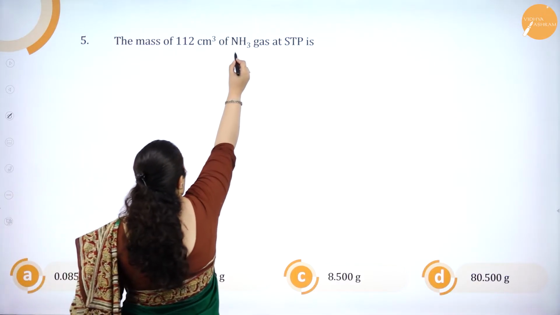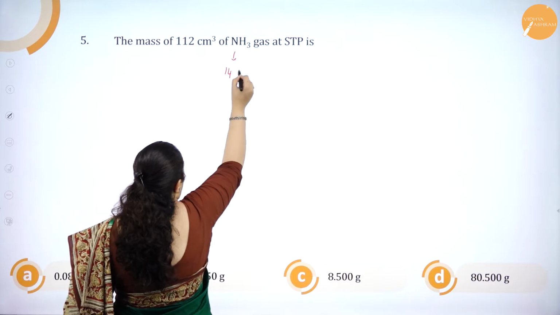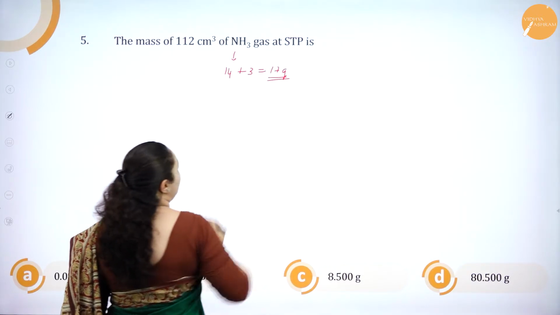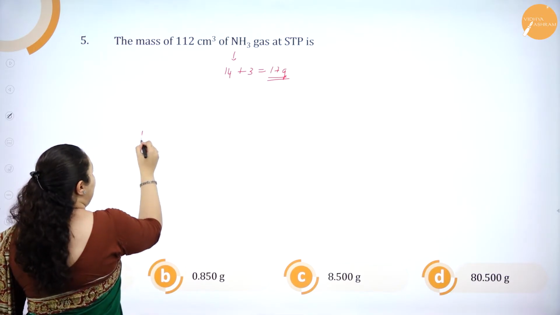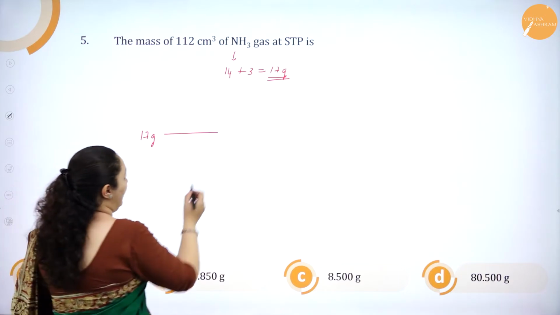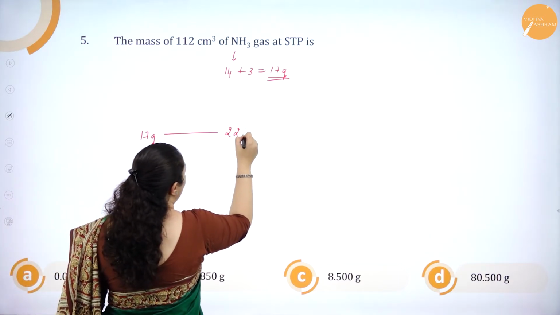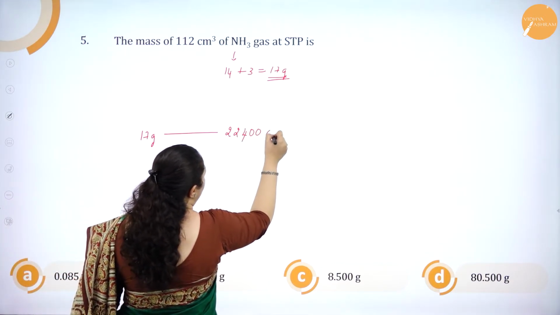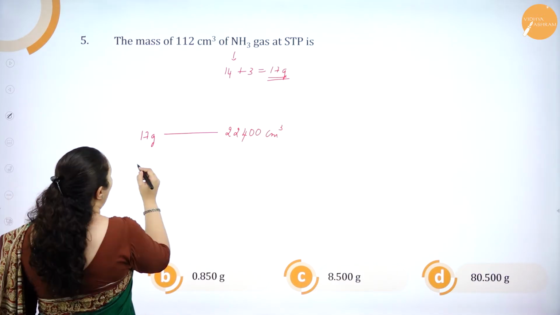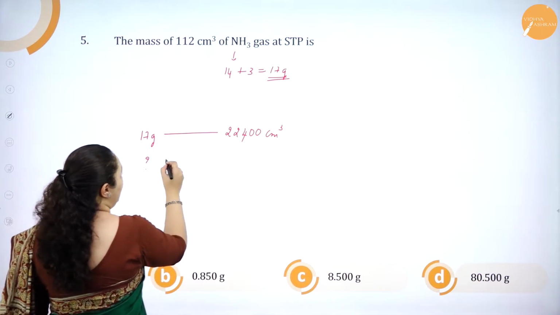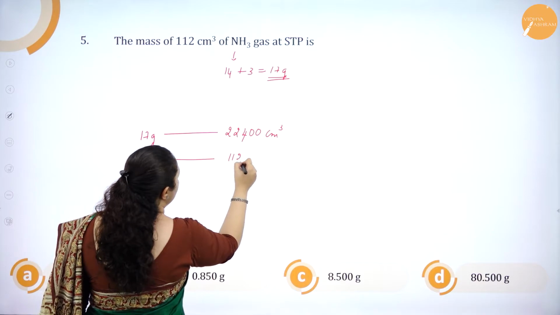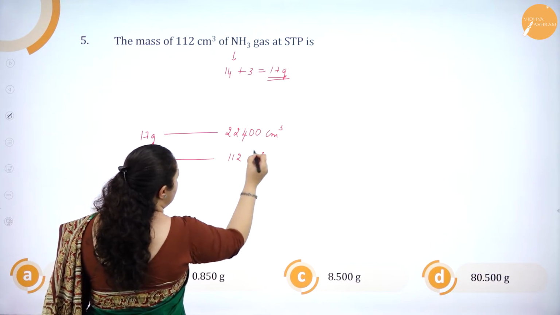So mass of ammonia is 14 plus 3, that is 17 grams, correct? So 17 grams of ammonia will occupy 22,400 cm cube of volume, correct? Now, what is the mass of ammonia when the volume is 112 cm cube?